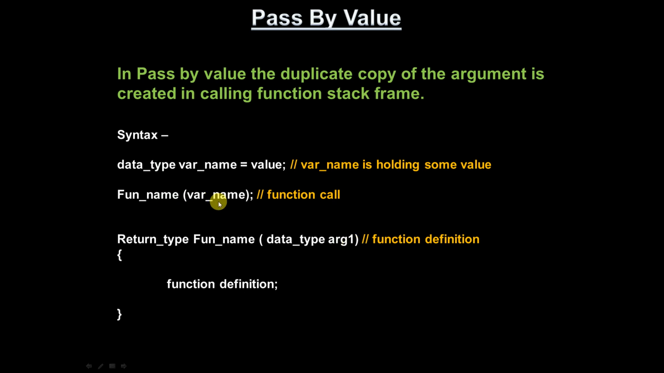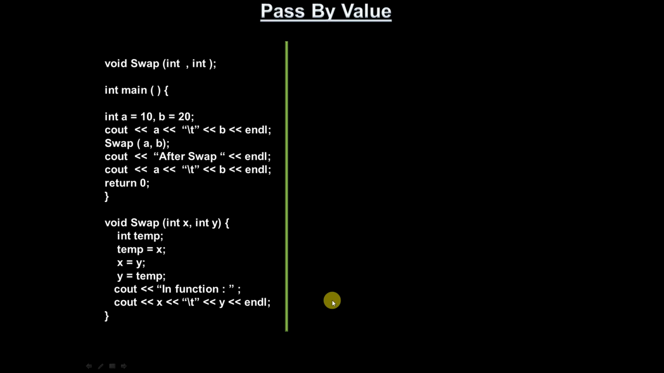So now whatever value the variable holds, that value will be copied to argument one in the function definition. This is the generic syntax we use for pass by value. Now we'll see one example and we'll discuss how pass by value works.